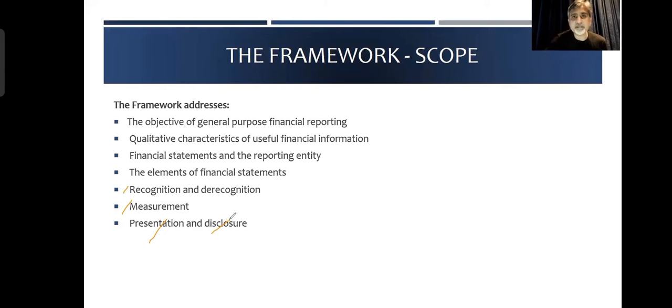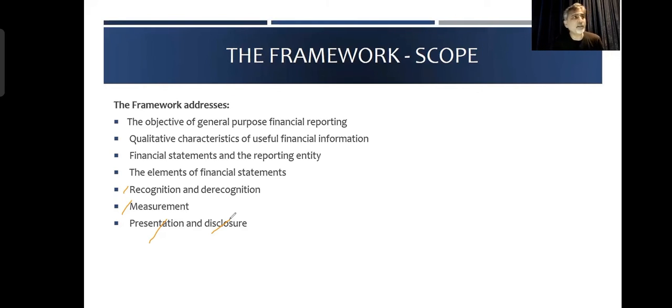So measurement comes in, and then you have different valuation methods for different types of assets. Historical cost, replacement cost, economic value, you've got fair value, you've got book value, you've got net realizable value. Different types of measurement they have told you. So the second is, how do you measure it? The second pillar.